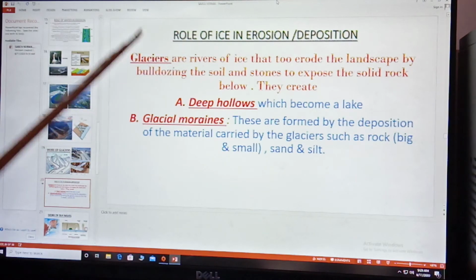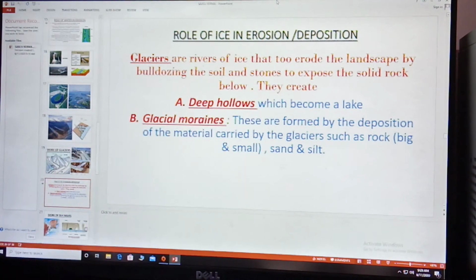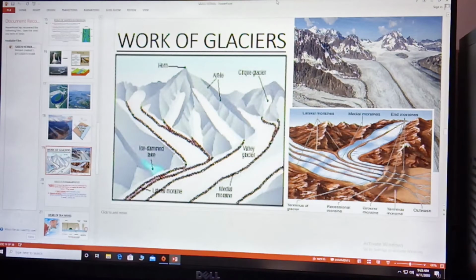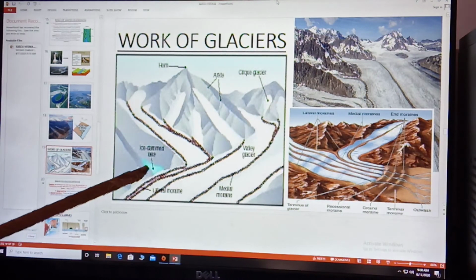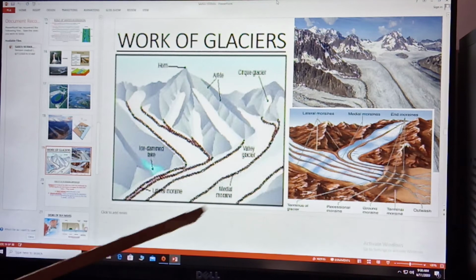You see this slide, role of ice in erosion and deposition. Glaciers are rivers of ice that erode the landscape by bulldozing the soil and stone to expose the solid rock below. They create deep holes which become a lake. Then you can see glacier moraine. These are formed by the deposition of material carried by the glacier, such as rock. Now children, you can see here, this is a glacier lake and this is moraine. These are the sediment which is deposited by the glaciers.